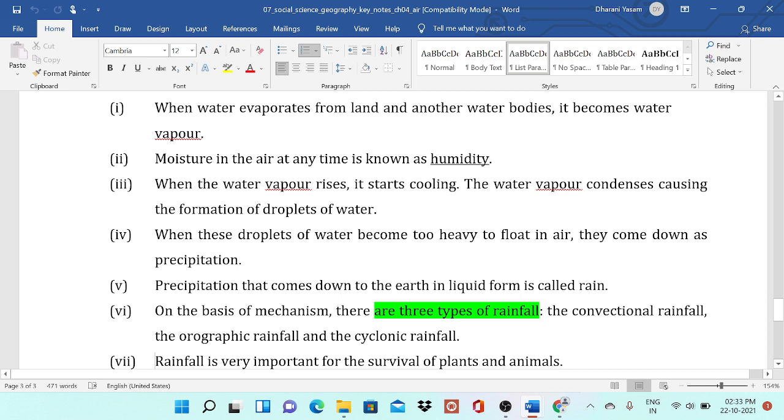The orographic rainfall: mountains cause rainfall on the windward side and the leeward side differently. The windward side normally receives rainfall, but the leeward side receives very little rainfall. The cyclonic rainfall is caused by the conditions of a cyclone. Rainfall is very important for the survival of plants and animals.